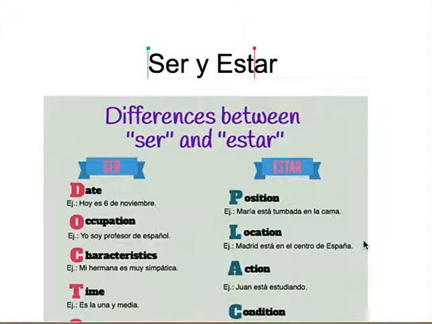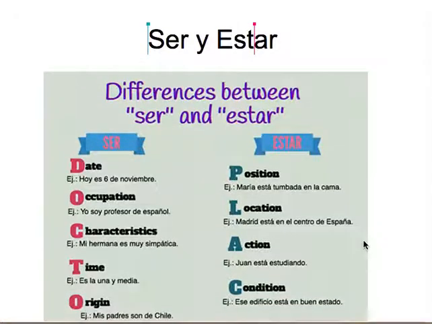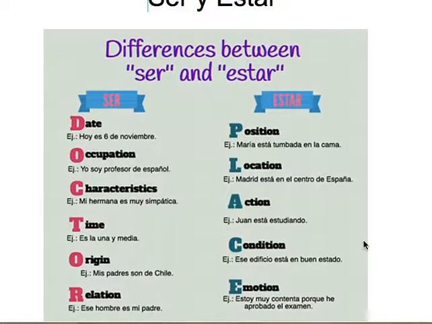Vamos ahora a ver el verbo ser y estar. ¿Recuerdan las diferencias entre ser y estar? Ok, vamos a empezar. Ser-Estar significa verb to be. I am, you are, he is, she is, right?